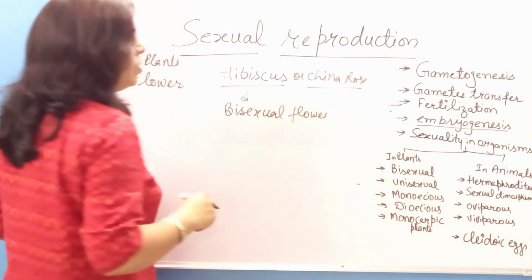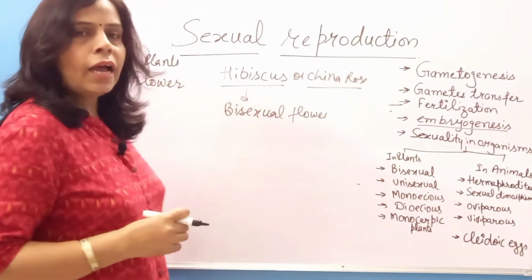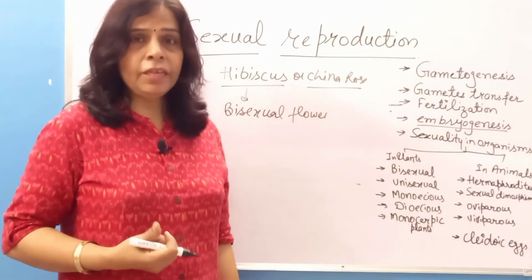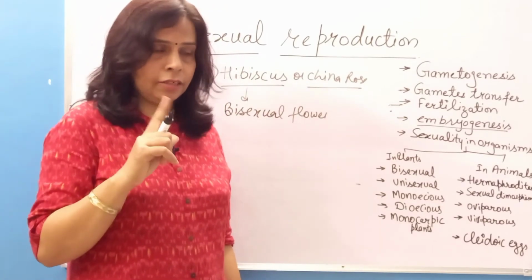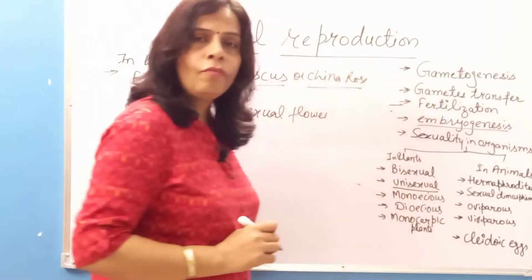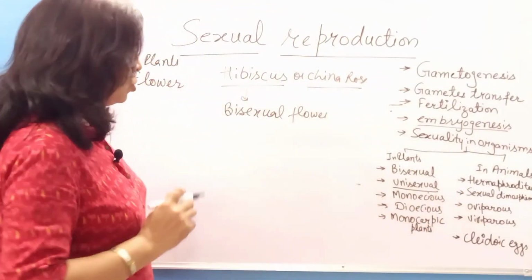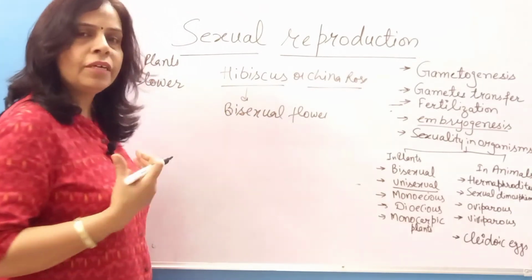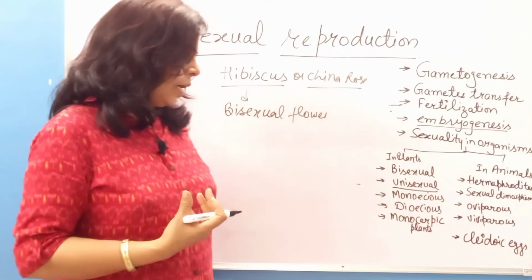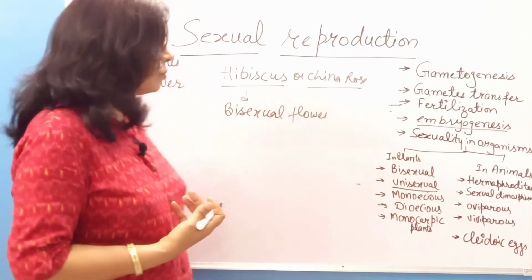But some flowers bear either the male reproductive part or the female reproductive part, means one sex is there, then it is known as a unisexual flower, right? So a unisexual flower bears either male or female parts. You can take the example of papaya here.